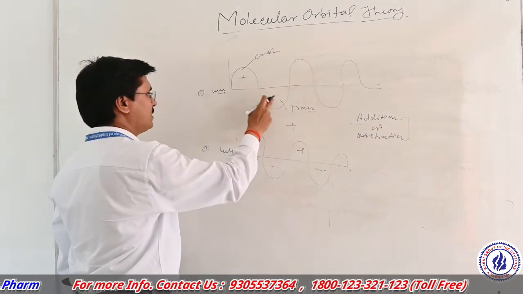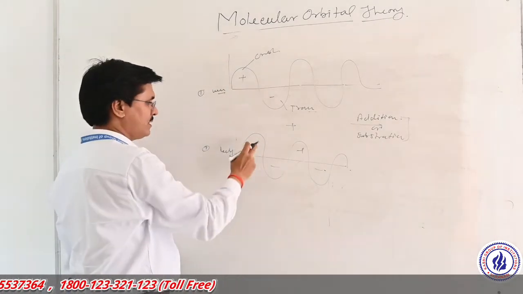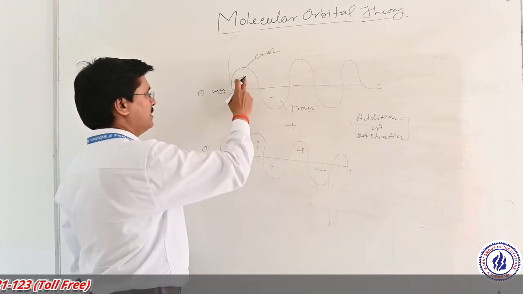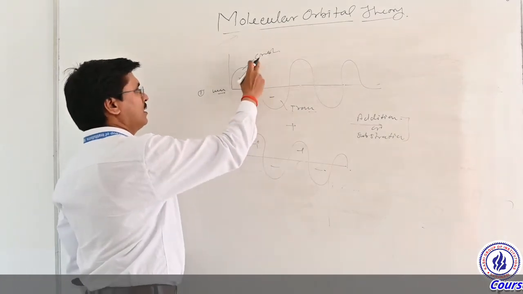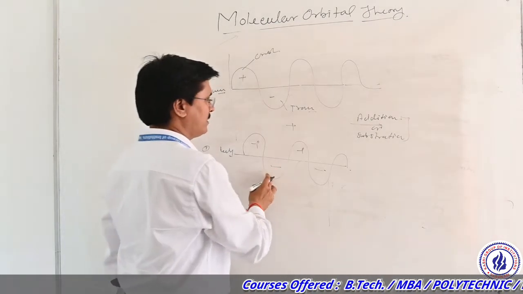Generally we represent the waves in the form of phases: the crest is the positive phase and the trough is the negative phase.